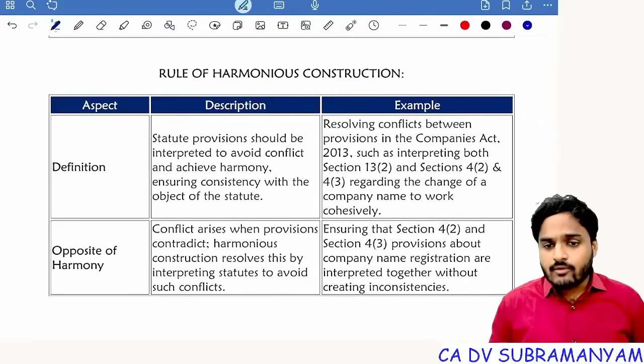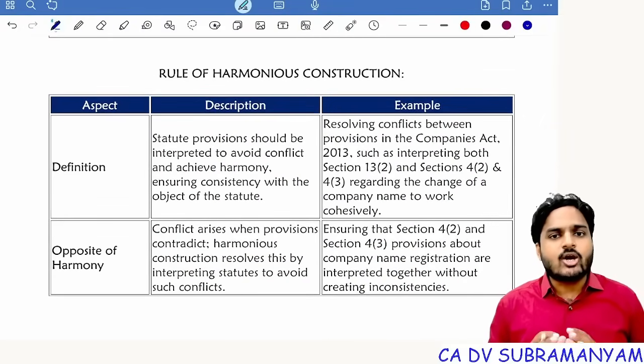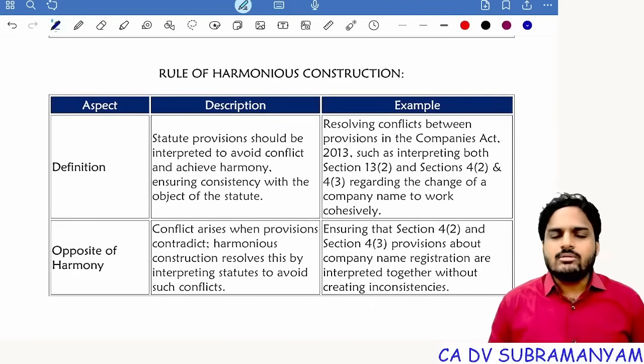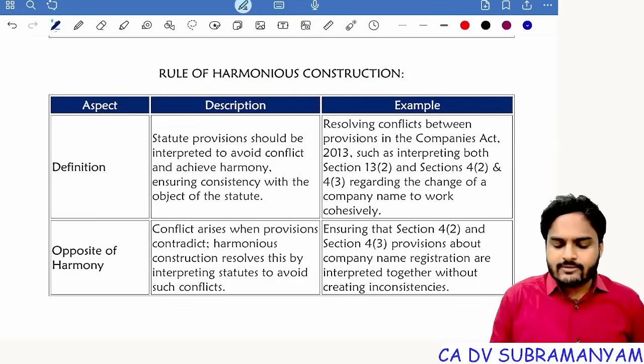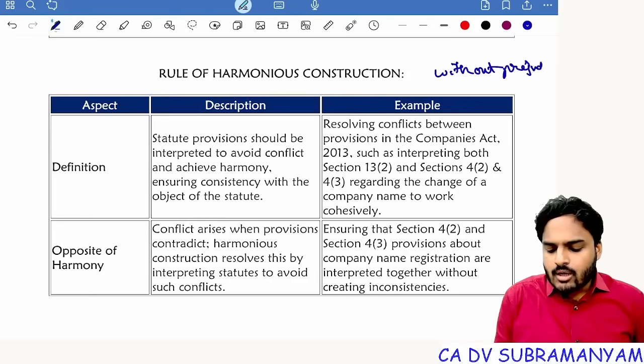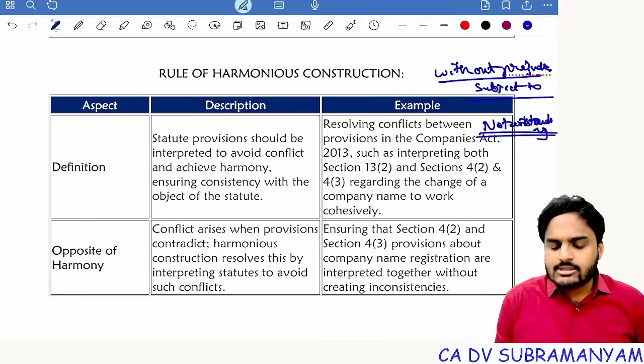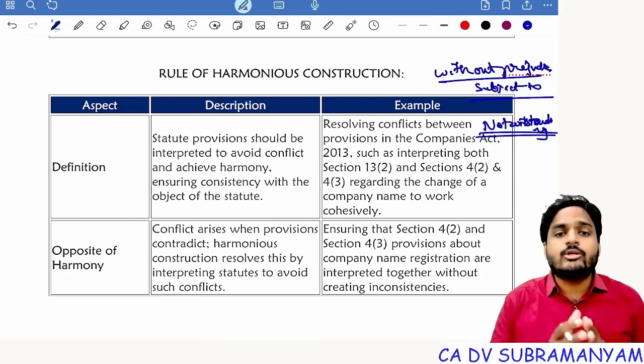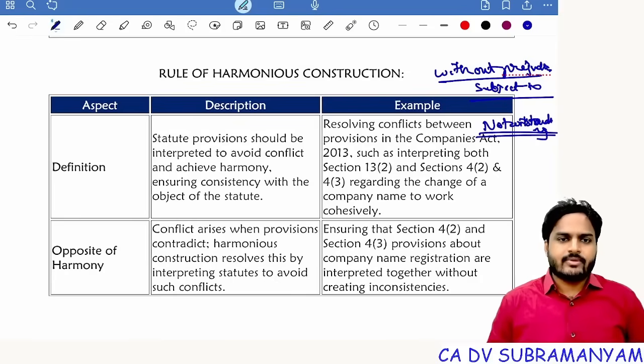Next, coming to the next rule, rule of harmonious construction. So in case of conflict between two or more provisions, just apply harmonious construction. And here you will find three kinds of words: first, without prejudice to; second one is subject to; third one is notwithstanding. See, usage of any of these three words, it is providing harmony between two conflicting provisions.